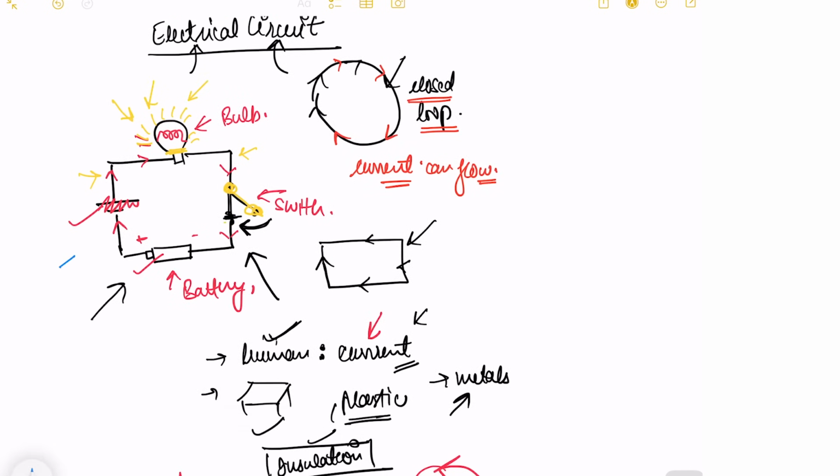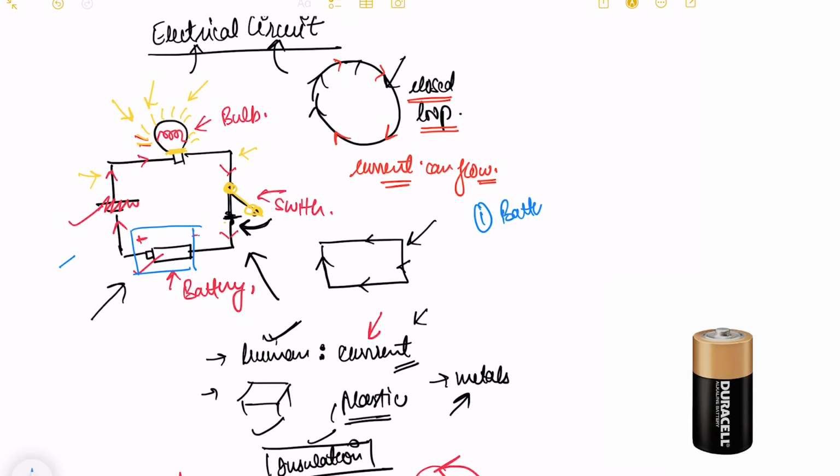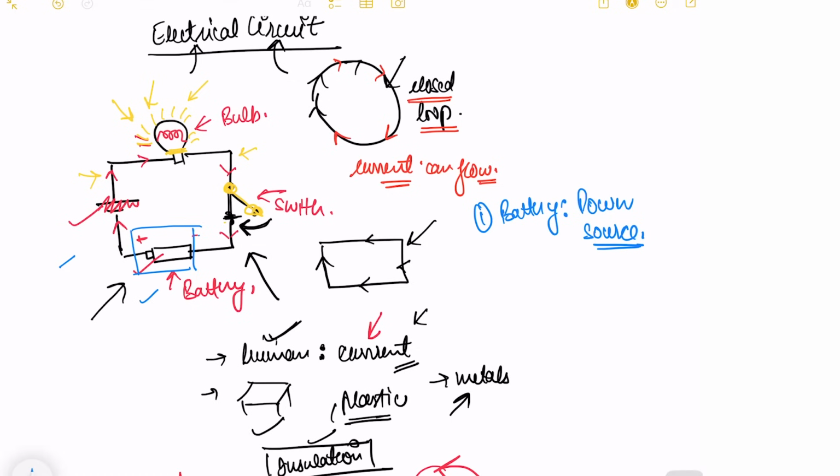Now in this circuit diagram, the very first element that you see here is this. So this is your battery. Battery is known as your power source, because this is giving you the driving energy to generate electricity throughout the grid. So battery becomes your power source. Next comes your conductor. Conductors are the materials which allow your current to pass through them. So these are the components of your electric circuit. First is your power source, which is battery. Second one is your conductor.